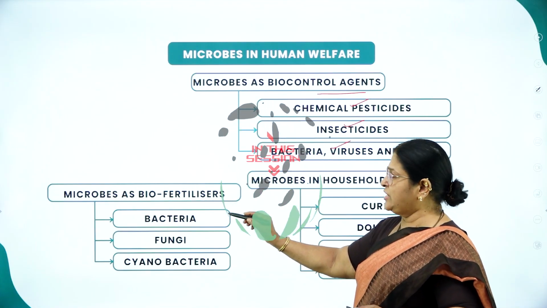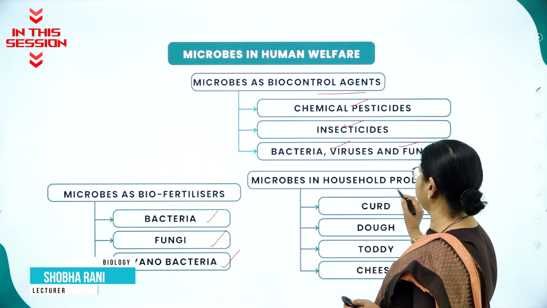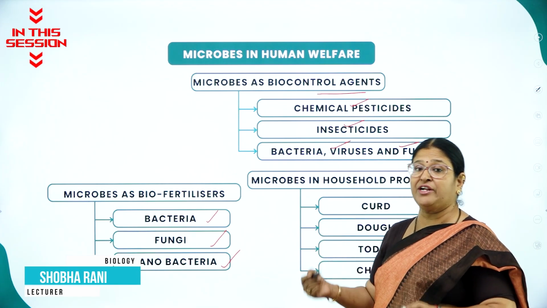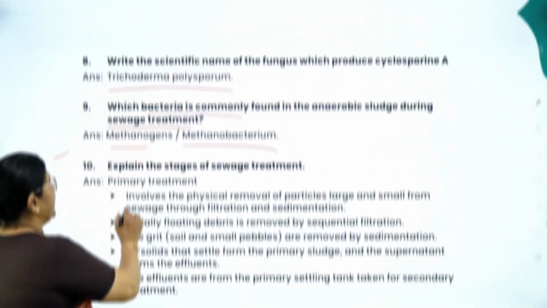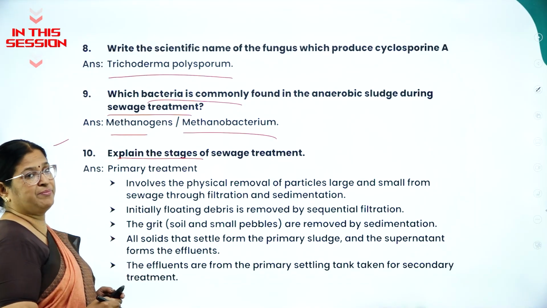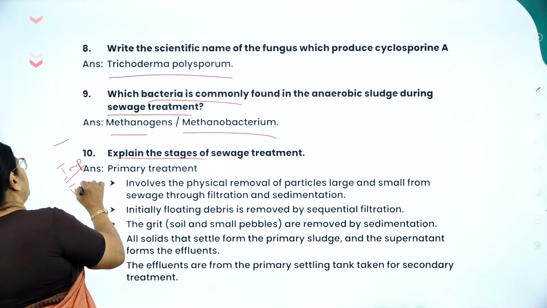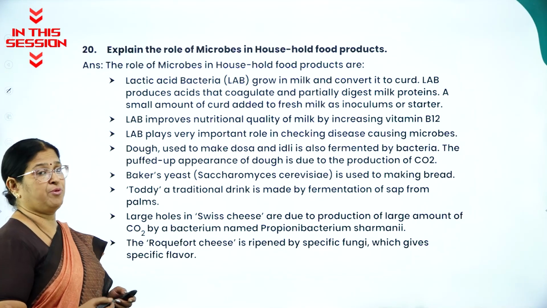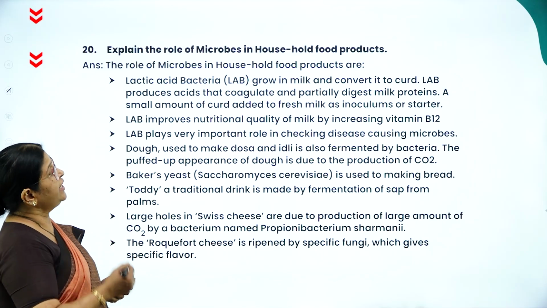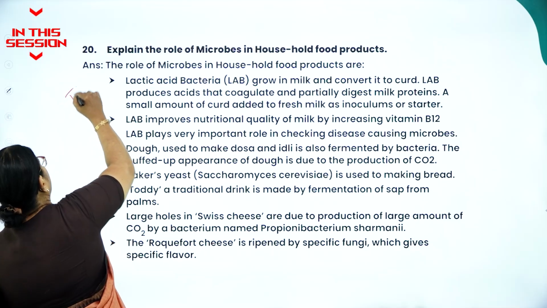Microbes as biofertilizers: bacteria, fungi and cyanobacteria. Microbes in household products, yes, definitely in everyday life we come across the use of microbes. Explain the stages of sewage treatment. This is also a very important question from the examination point of view. I explained about the use of microbes in industrial production of industrial products. So how they are useful in producing household products is very important. Even this is very important.